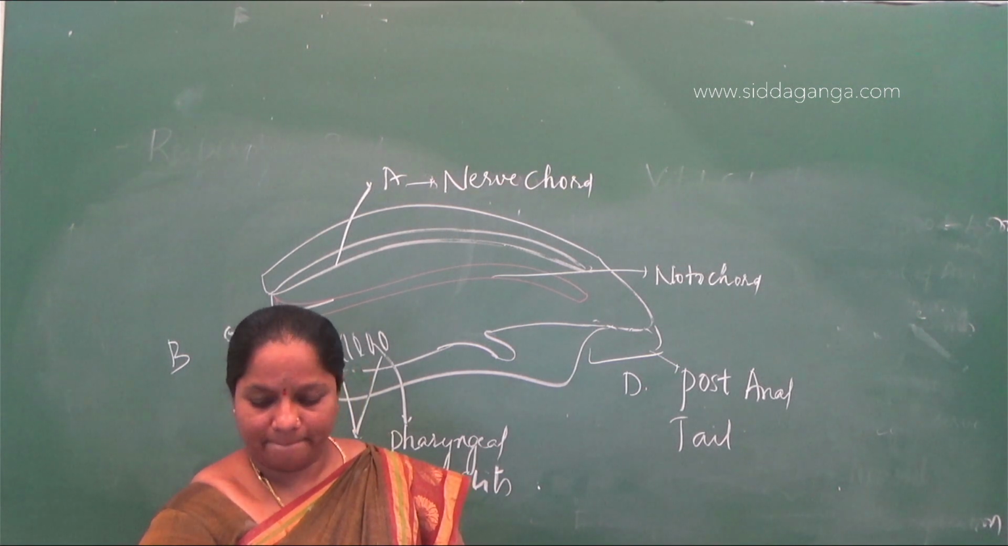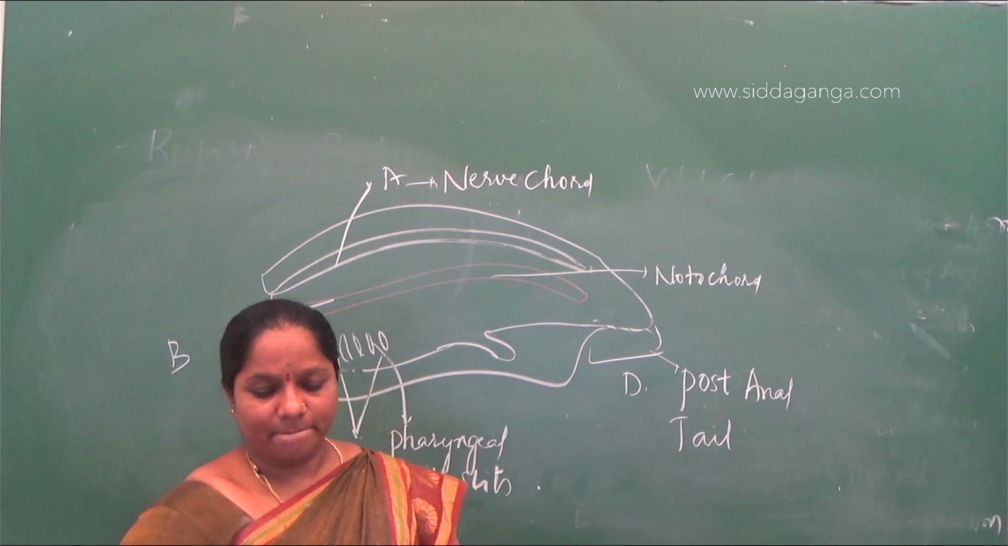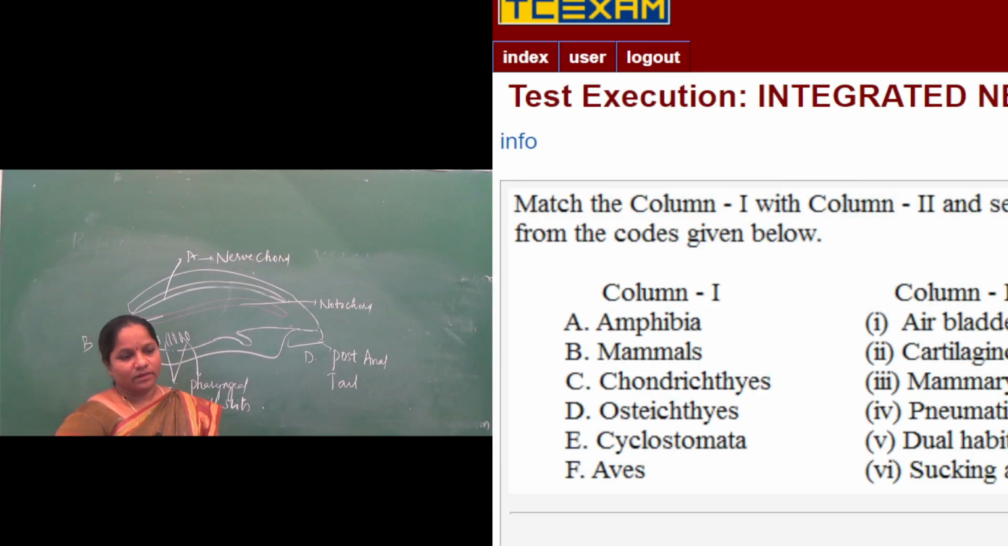Next one. Right. Match the column 1 with column 2 and select the correct option. In column 1, we have A amphibia, B mammals, C chondrichthyes, D osteichthyes, E cyclostoma, F aves. In column 2, amphibia.